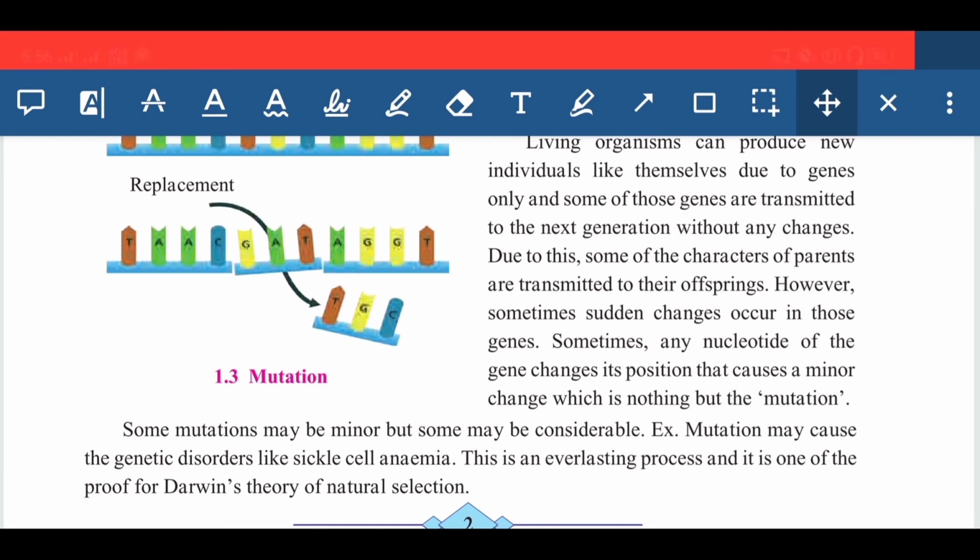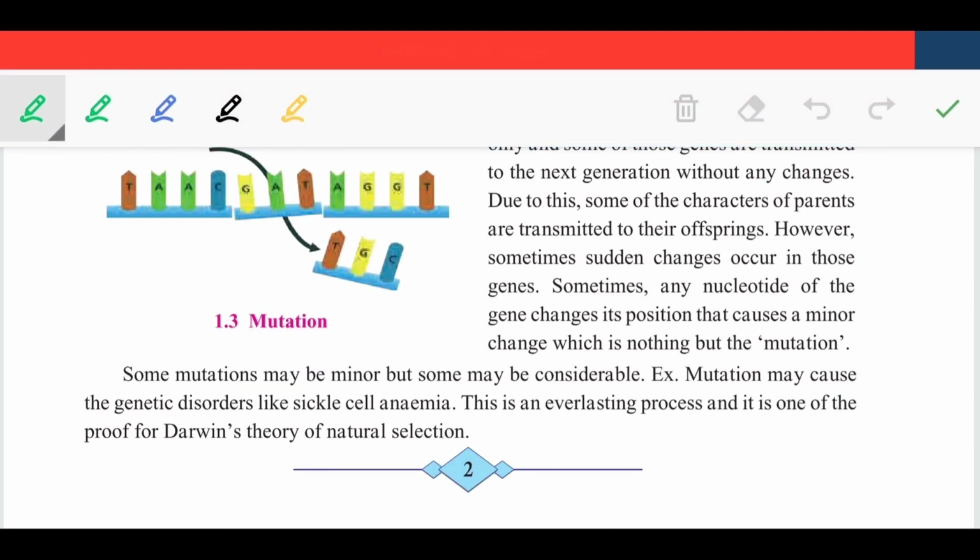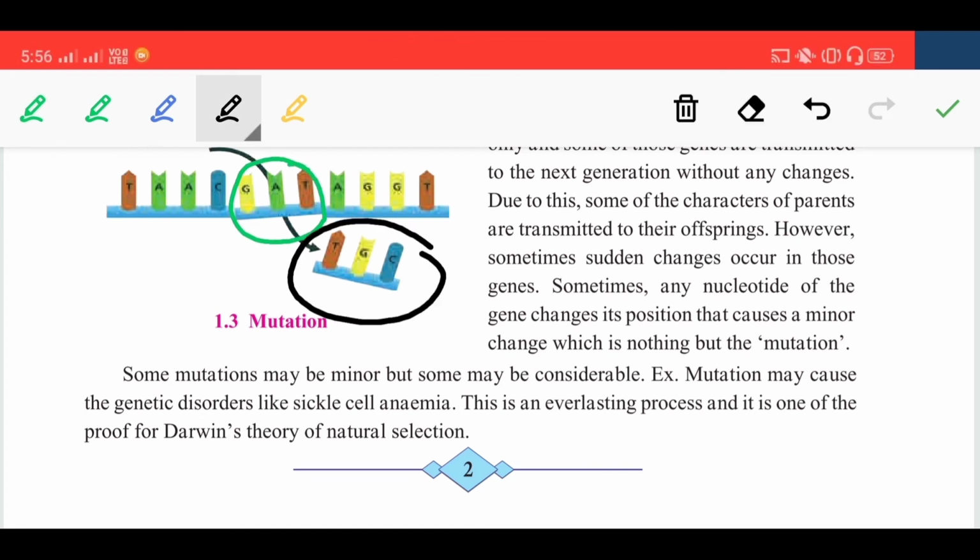If a wrong type of nucleotide is present in that particular chain, then wrong protein synthesis will occur in that particular organism, and because of this, what will happen? A wrong protein gets synthesized, and the whole process of transcription, translation, and translocation will collapse.